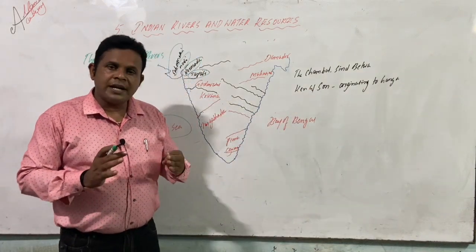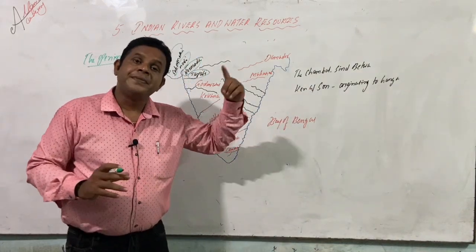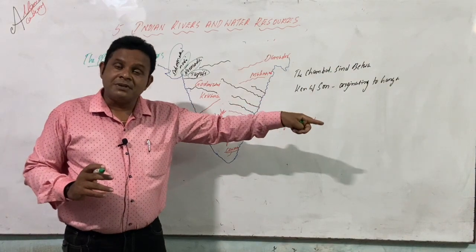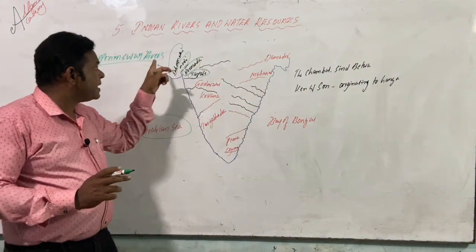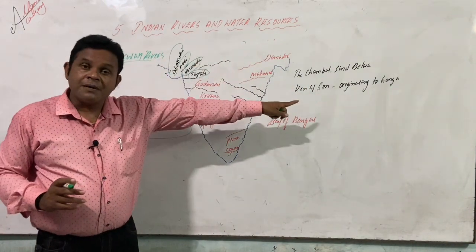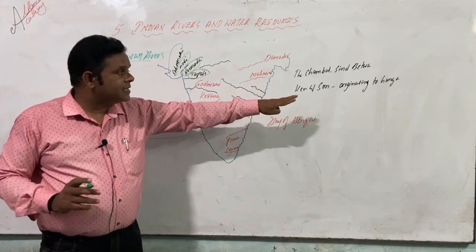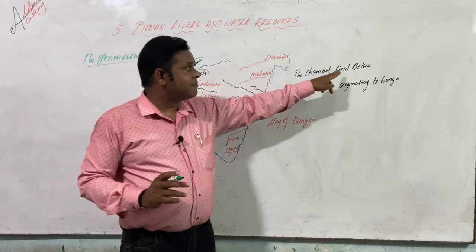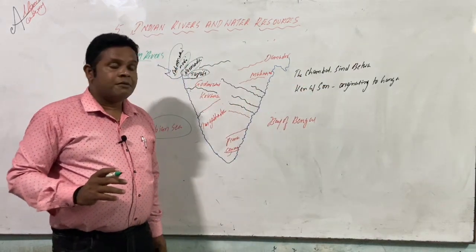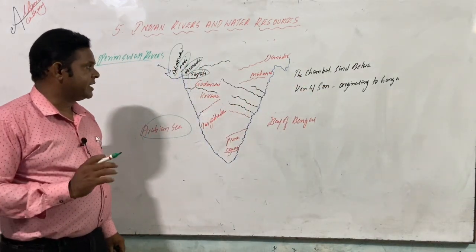All these are originating and are related to the Himalayan river, as previously discussed. These peninsular rivers connect to the Himalayan river, particularly the Ganga, and these are the tributaries: Chambal, Sindh, Betwa, Ken, Son. These are all the things which originate.